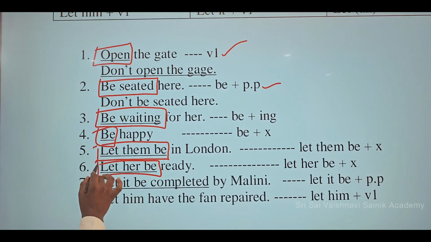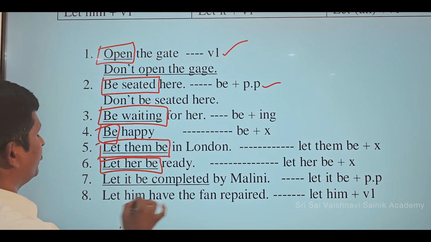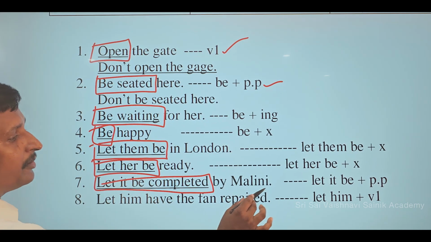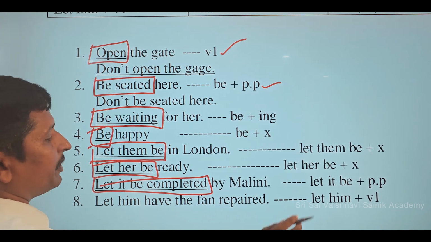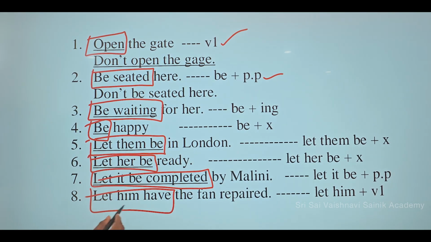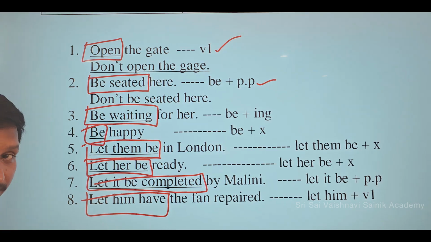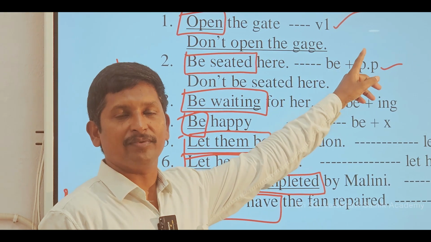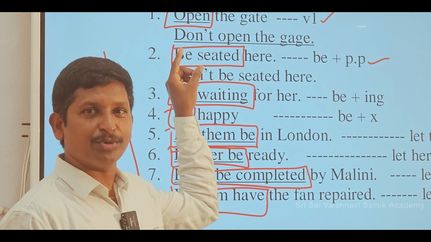Let her be ready. Don't let her be ready. Let it be completed by Malini. Don't let it be completed by Malini. Let him have the fan repaired. Don't let him have the fan repaired. Like this: open the gate. You can see open as V1. Just add don't before the sentence.